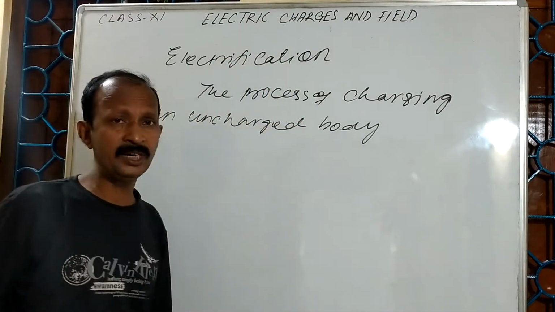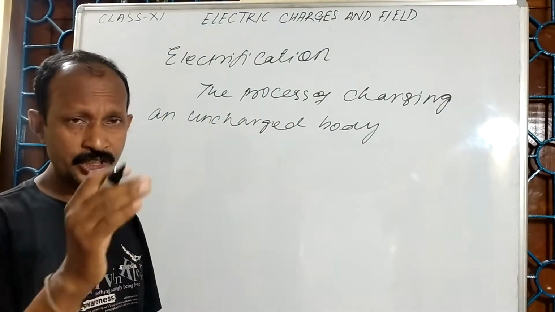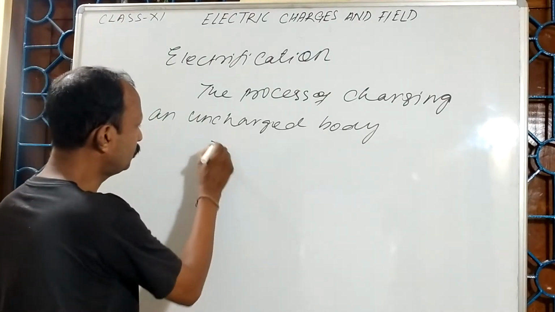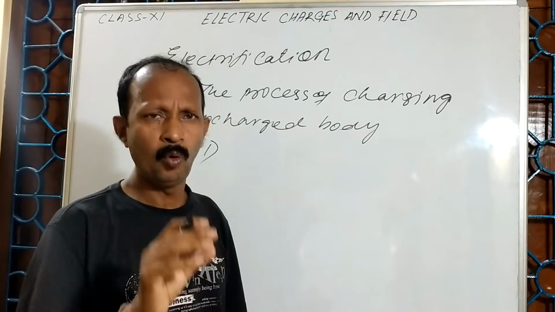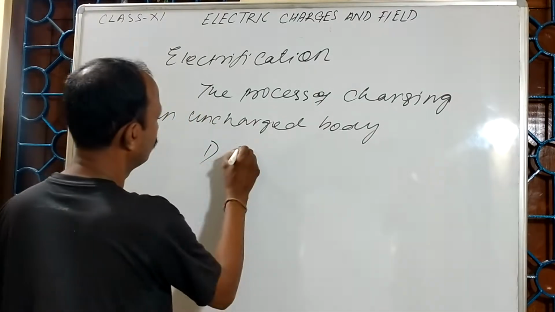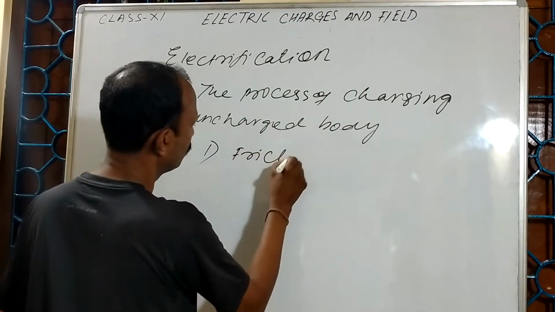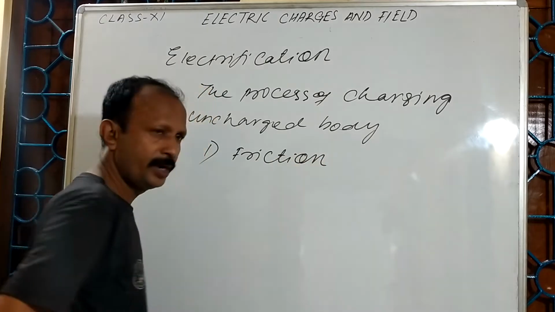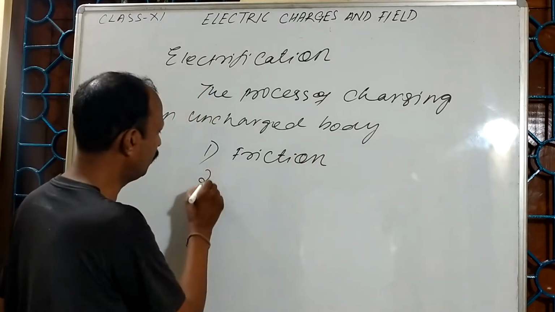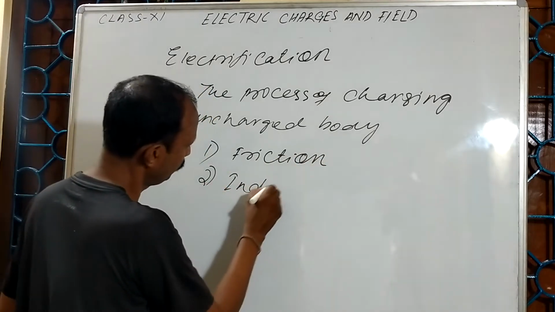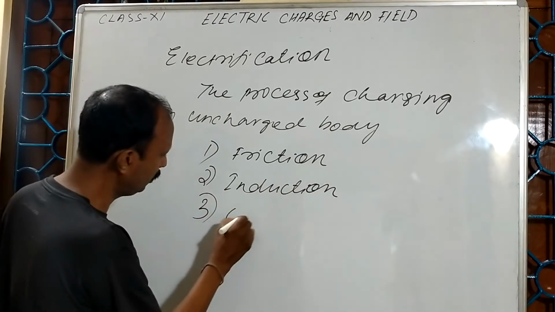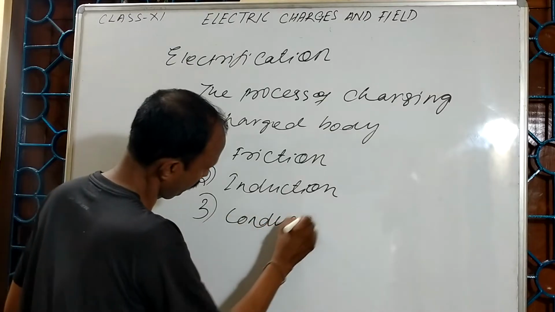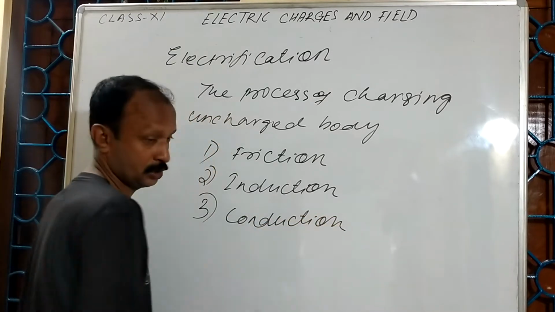But this electrification can be achieved mainly in three different ways. One is friction, second one is induction, third one is conduction.